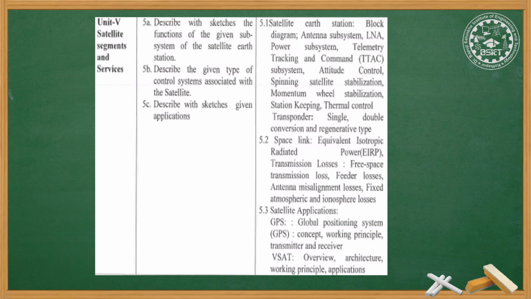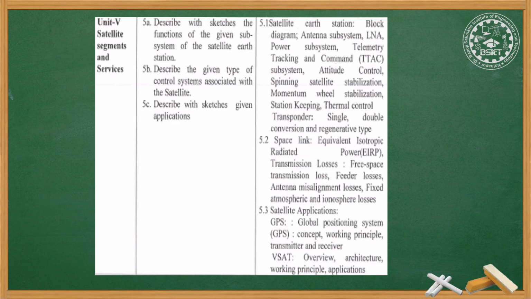Then in the last unit of ONS we will be studying the different services and segments of satellite communication. Here we will study the block diagrams of antenna subsystems. Different antenna subsystems are there, and also some other subsystems like the tracking and command subsystem, attitude control, spinning satellite stabilization. Then we will study the space link.